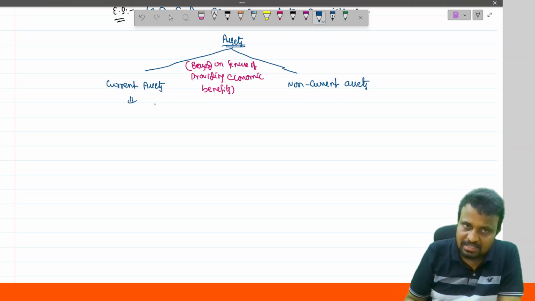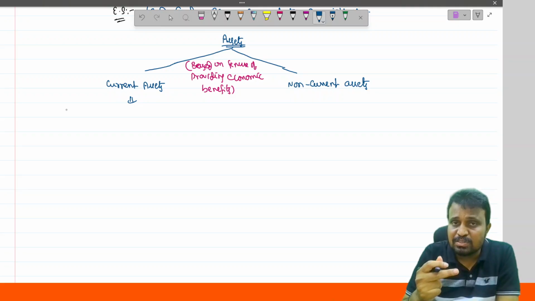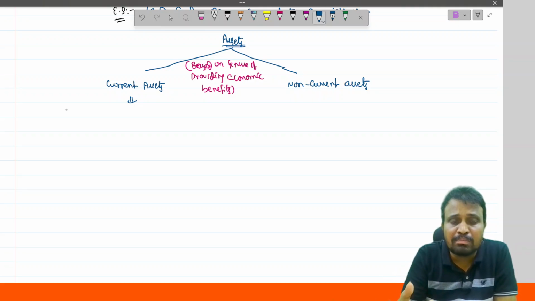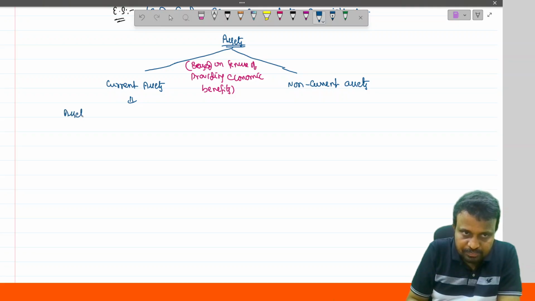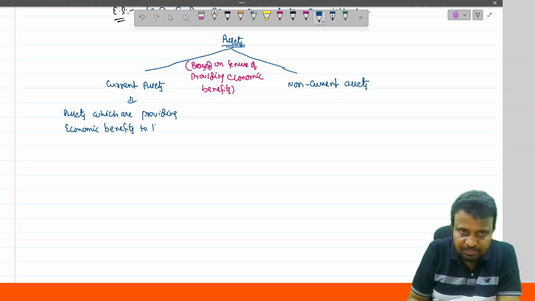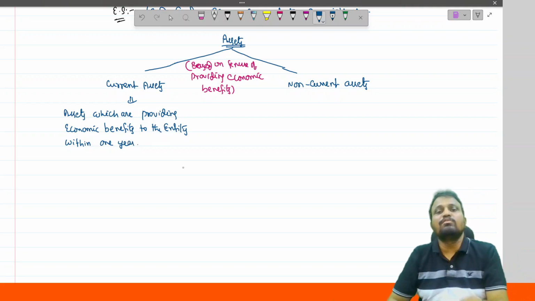And what is meant by current assets? Current assets are nothing but assets which provide economic benefits to the entity within 1 year.